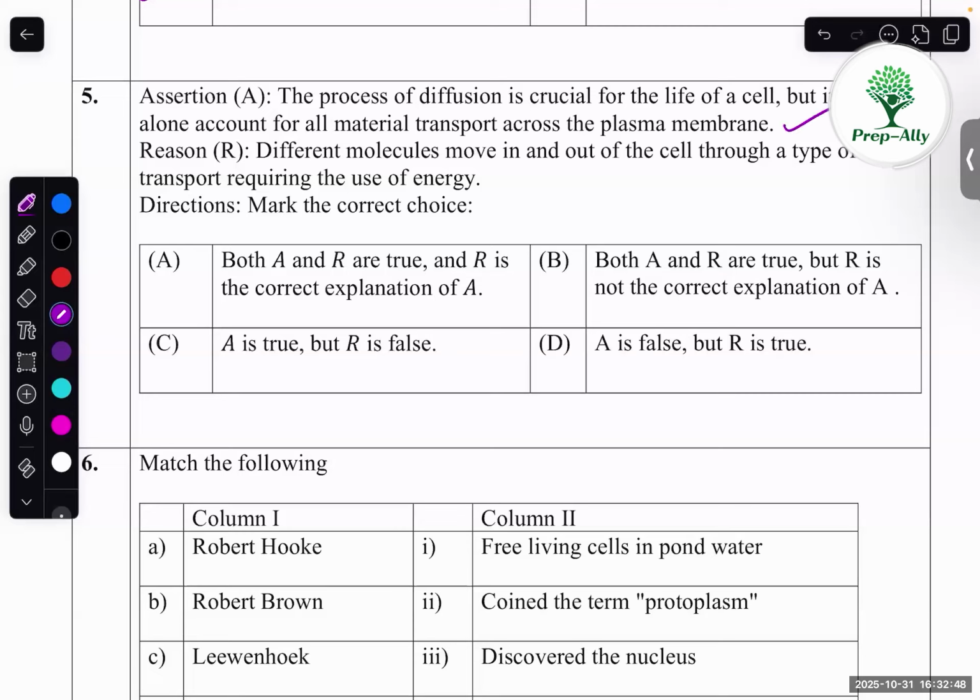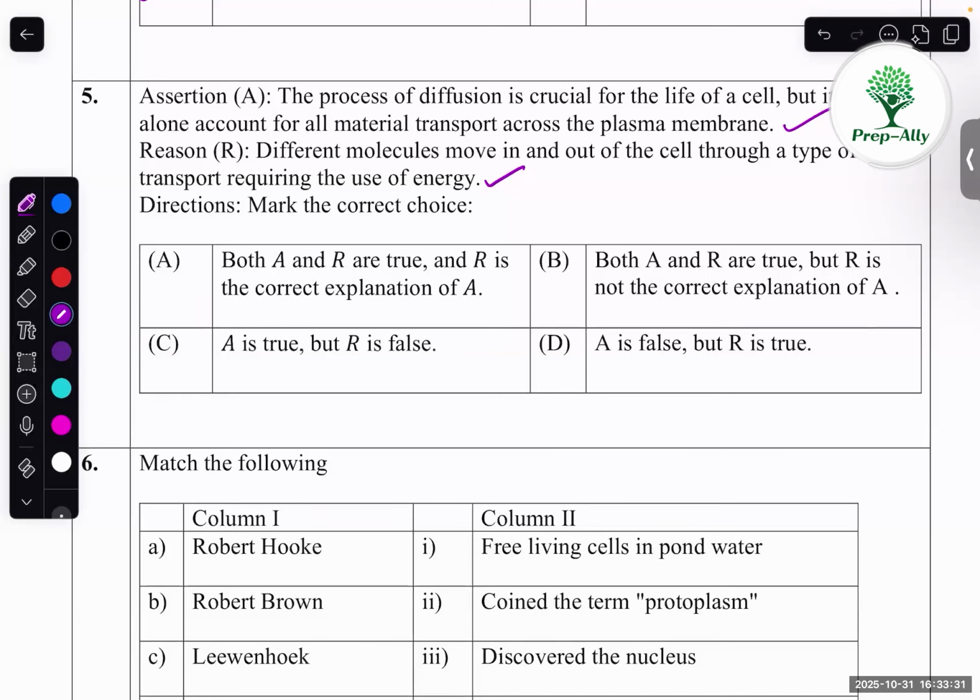So the assertion is correct. Reason: different molecules move in and out of the cell through a type of transport requiring the use of energy. So they are saying sometimes they require use of energy. As I said, the assertion tells that diffusion alone is not sufficient always.